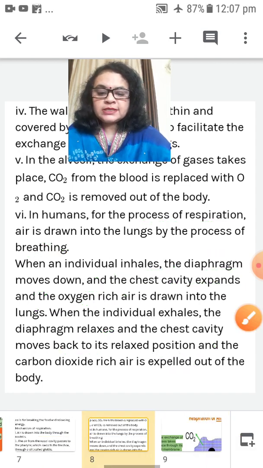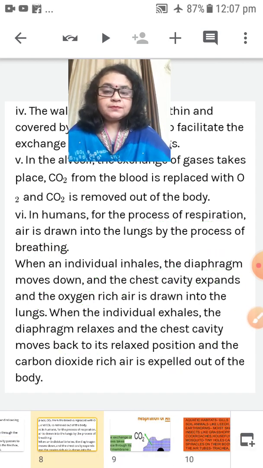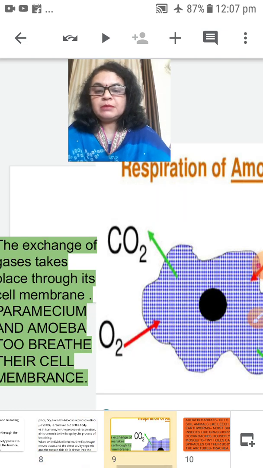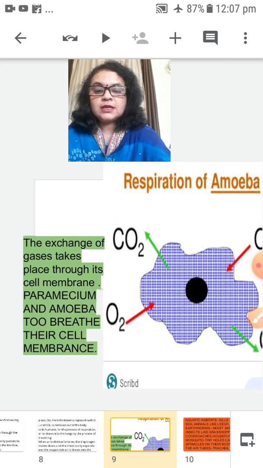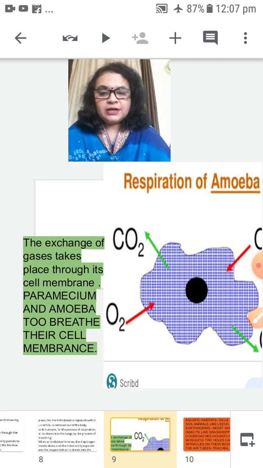Clear? Now let's talk about some other organisms. How do they respire? Let's talk about amoeba. Amoeba respires through its cell membranes.